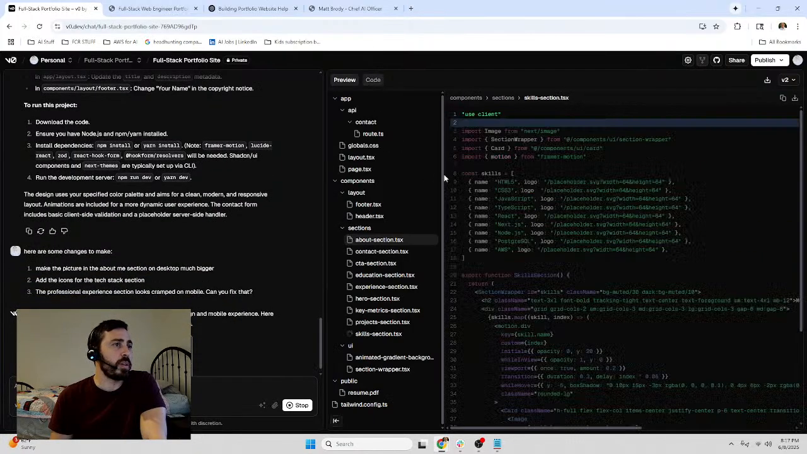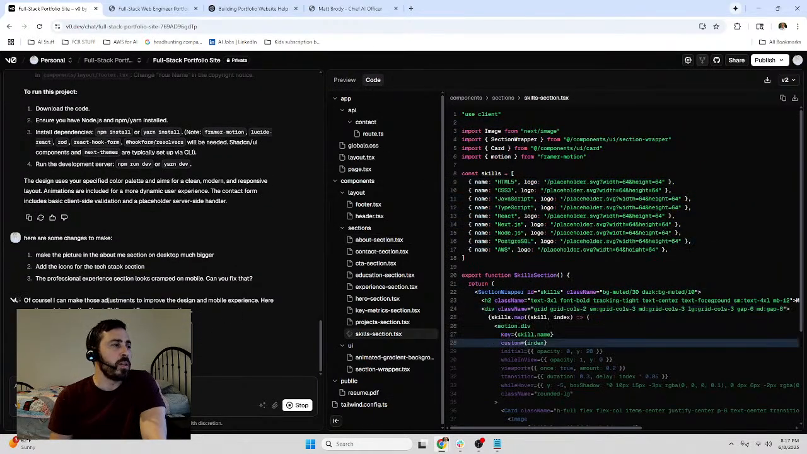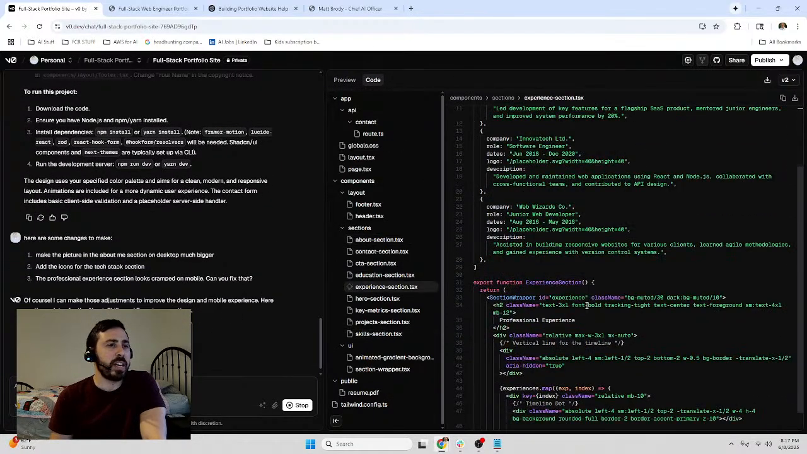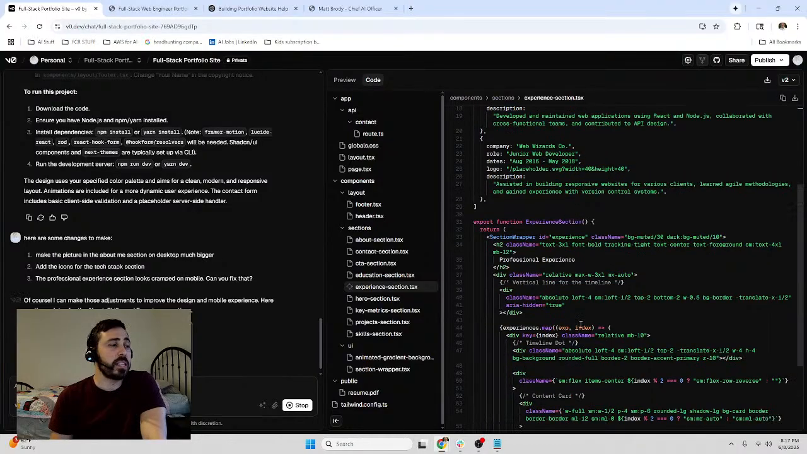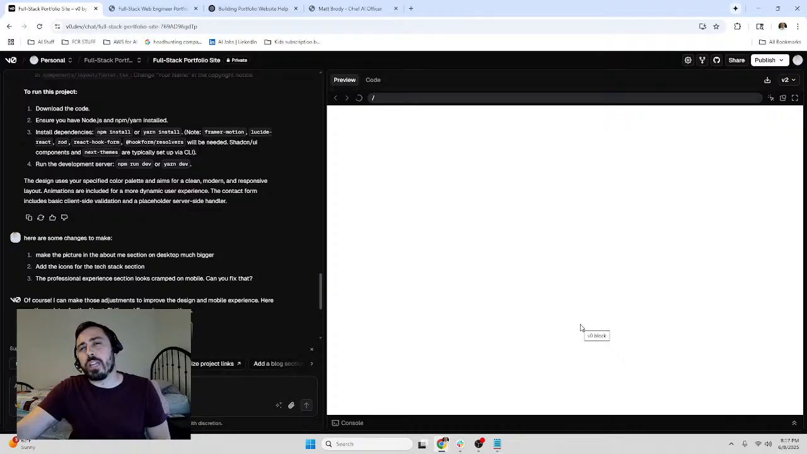Okay, it's going through again. Now it's only going to update the code that it needs to basically fix. And a lot of times it will completely rewrite sections. So once you start getting a much bigger project going, you kind of got to be careful with that.